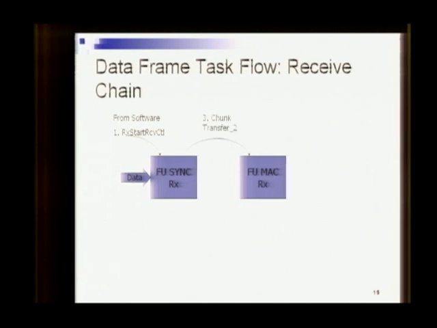The number of chunks will again depend on the frame size, and with the last chunk it will activate the MAC RX with the RX MAC data pass. The MAC receiver will then process the whole frame, and if it decides that this is a valid frame of type data, it will generate a task for the transmitter chain saying that the valid frame has been received and that an ACK needs to be sent.